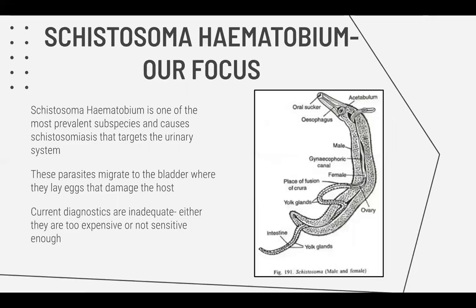For our focus in the disease, we're going to focus on the subspecies Schistosoma haematobium, the urinary blood fluke. This worm targets the bladder in those it infects, where it lays eggs. Current diagnostics rely on looking at these eggs in the urine after it comes out of the infected host, but these tests are often pretty expensive or not very sensitive. On top of that, they often require trained professionals, which can be difficult to get in a continent like Africa where healthcare isn't very top notch.